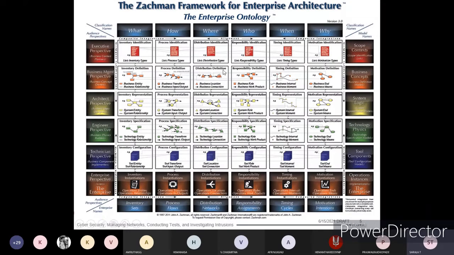Distribution identification means where all its access is there, where you can verify these implementations, and where you can be transmitting it, where it can be used. All those things we'll see in the third one. And who, responsibility identification: who has to take care of these implementation methods with respect to the levels and the departments, everything we'll see in who.